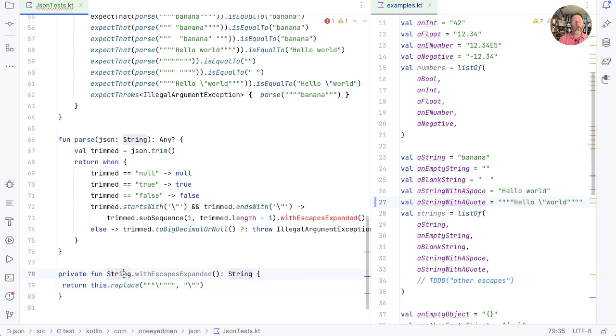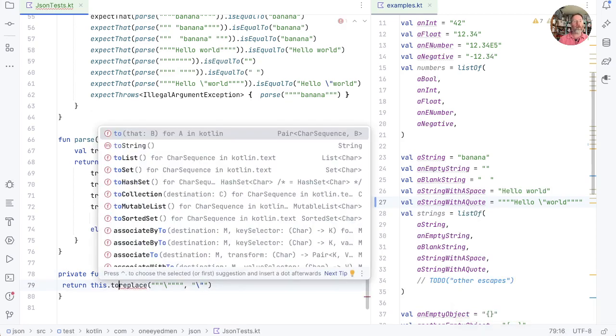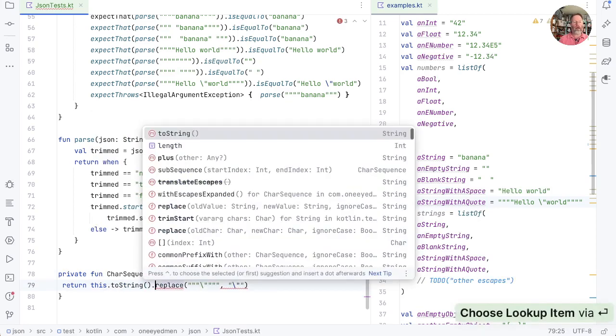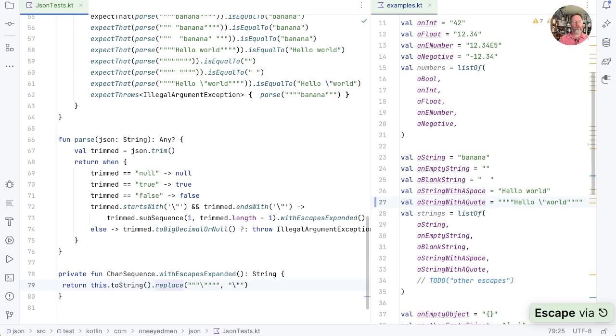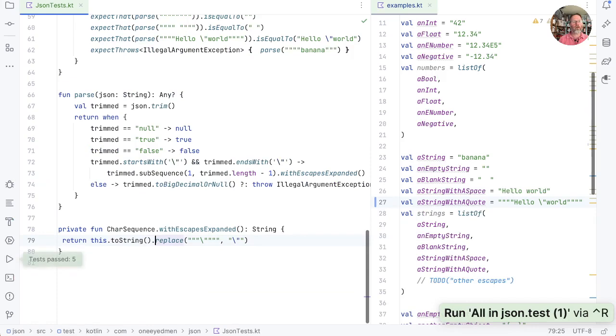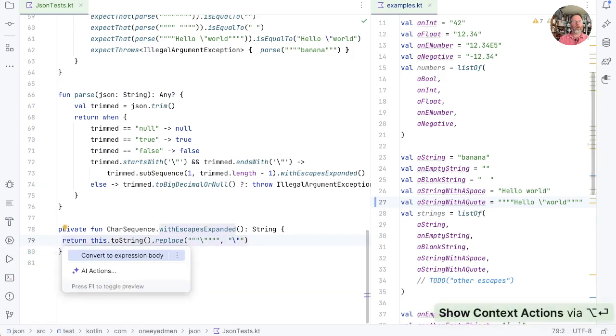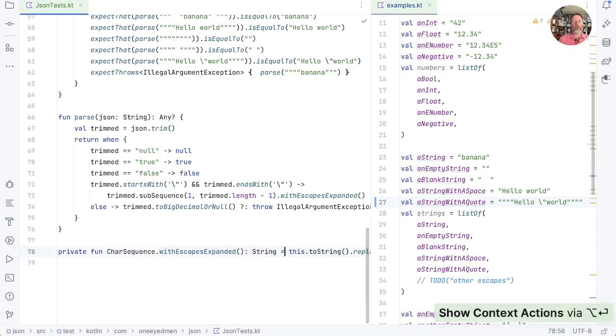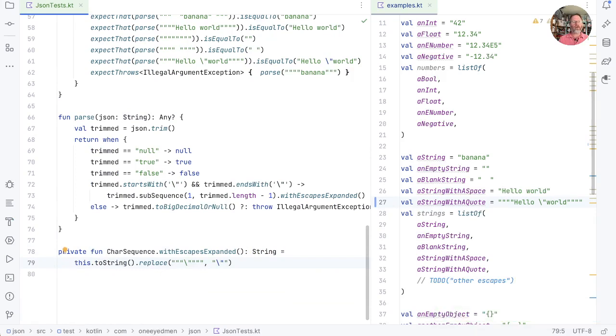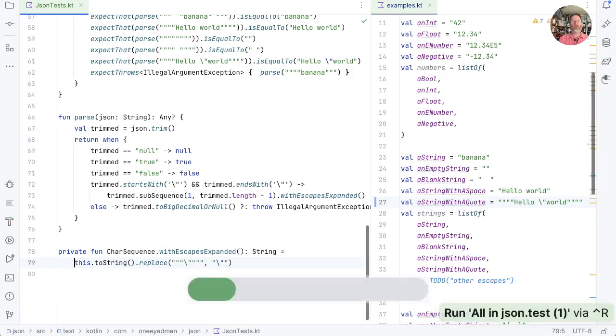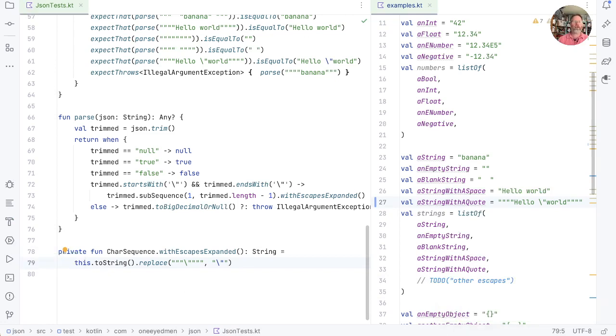So I suppose we'll go back here, we'll say this is a char sequence, then we'll say this toString, and worry about efficiency later. Does it at least work? Yes, it does. So now we can say this is an expression that looks like that. Good.